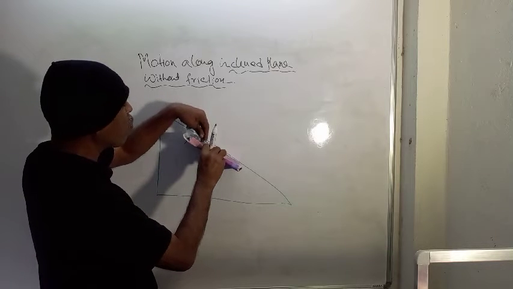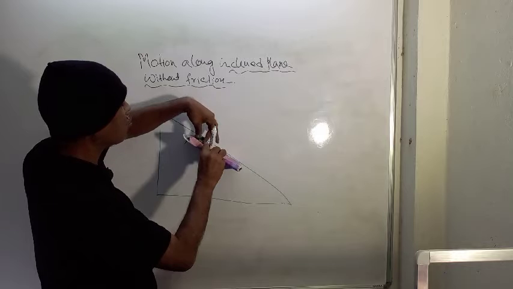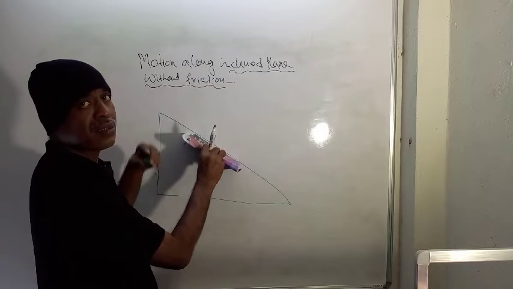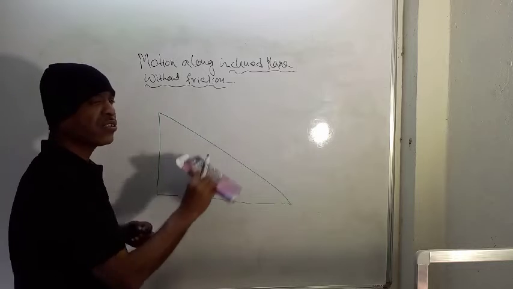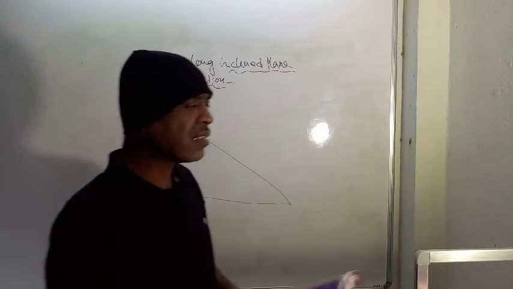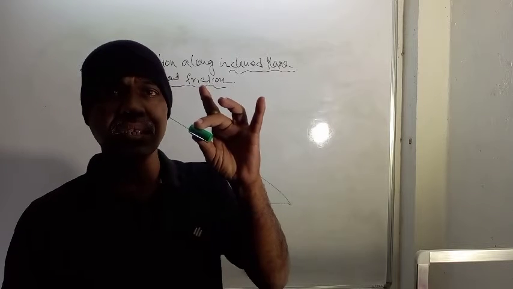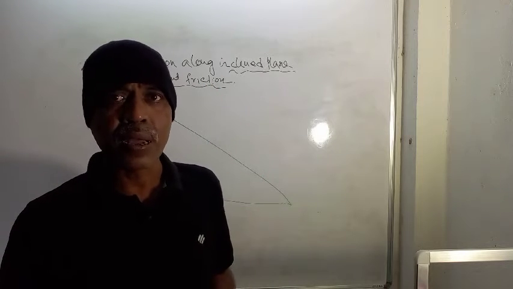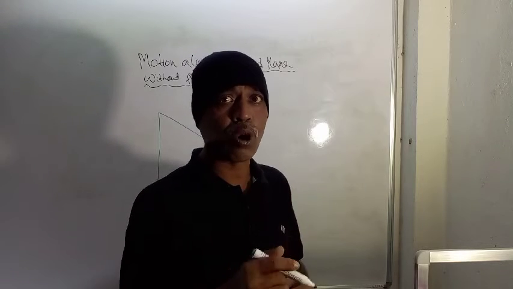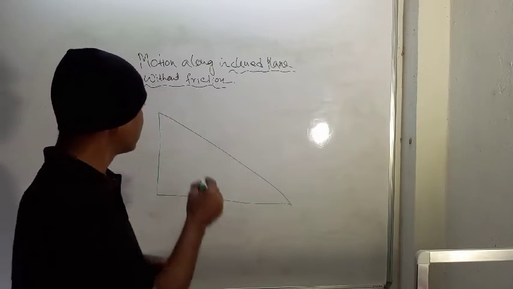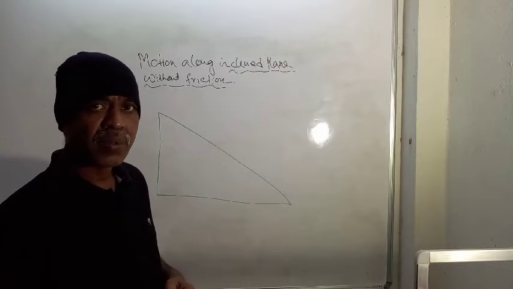If you keep one object here, it will slide down the inclined plane. If friction is present, then there is a chance that the object stands there and does not move. But if friction is absent, then it must move along the inclined plane.